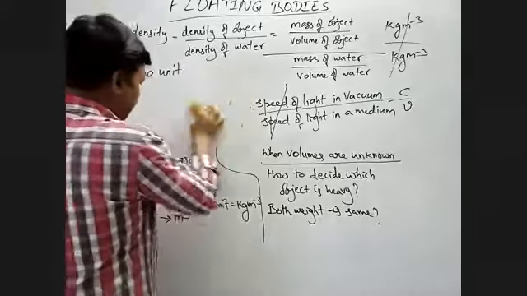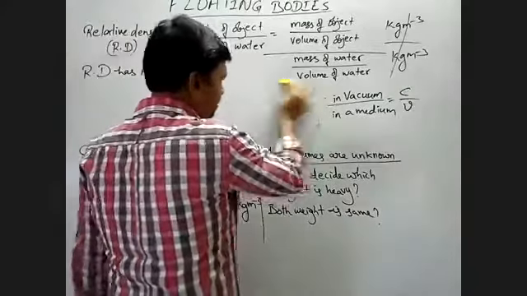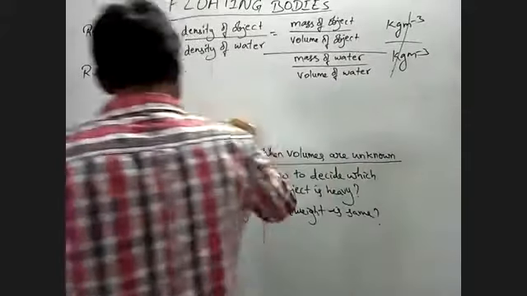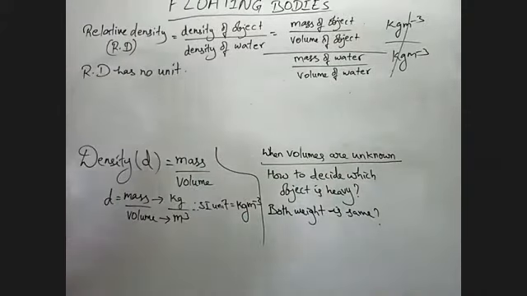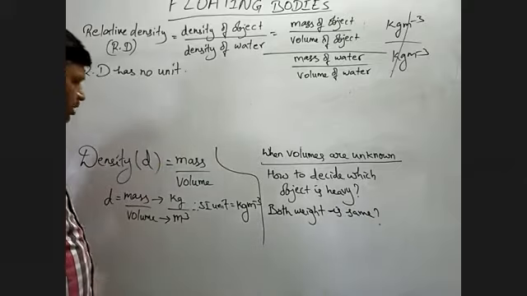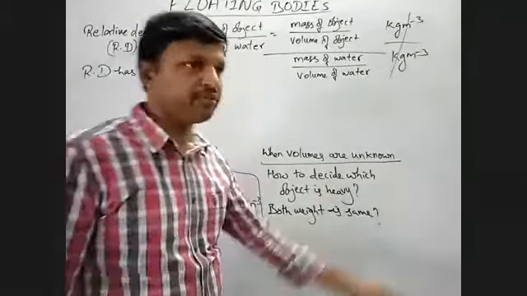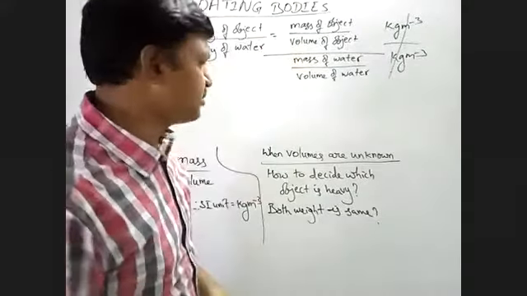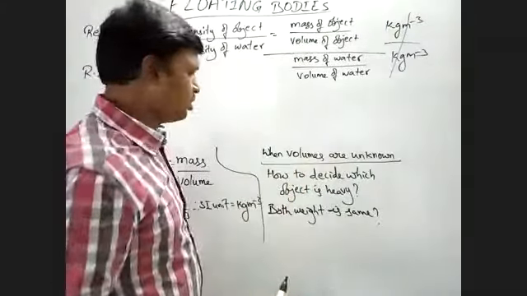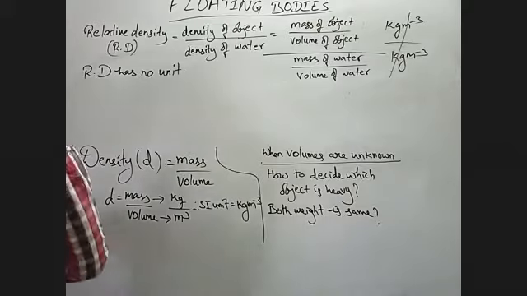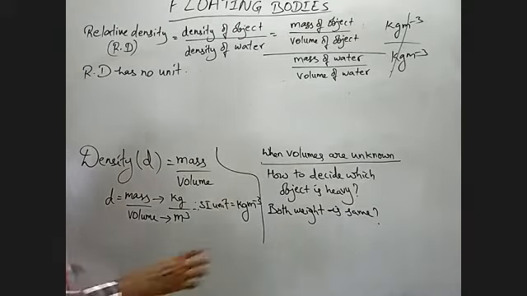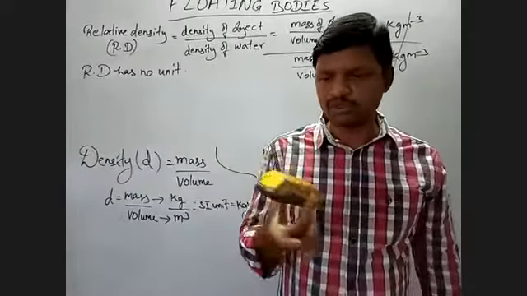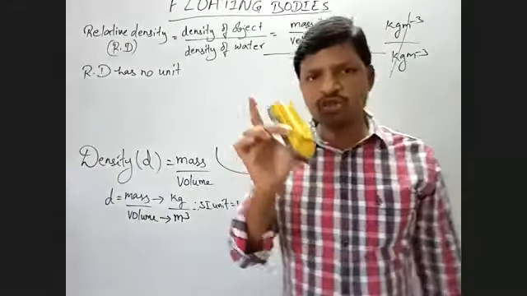Okay, now coming to our topic, that is relative density. So now what I have said, when volumes are not known, we measure the volume of this object. Suppose the object is a regular one, roughly rectangular in shape. So for this you can measure the volume.